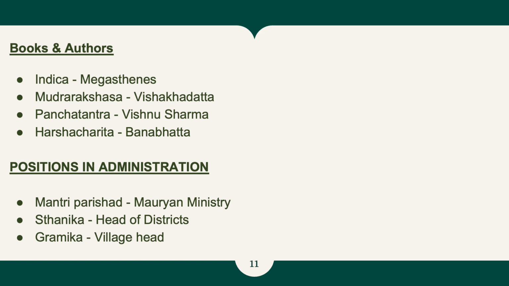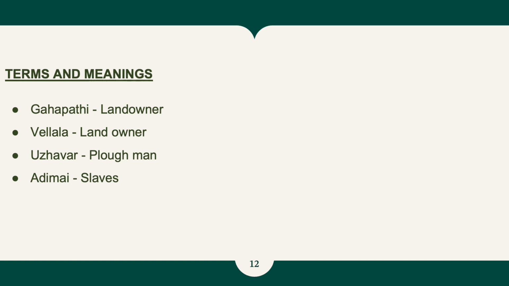And these are some positions held in the administration. First one is Mantri Parikshit in the Mauryan dynasty. Second one, Sthanika, which is known as the head of districts. And Gramika is the village head. Some terms and their meanings. Gahapati is the landowners, Vellala is the landowner, Uravar is the plowman, Adimai is known as slaves.